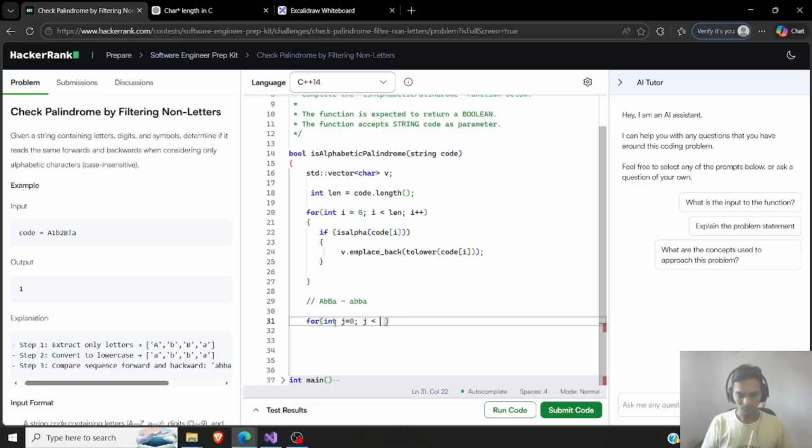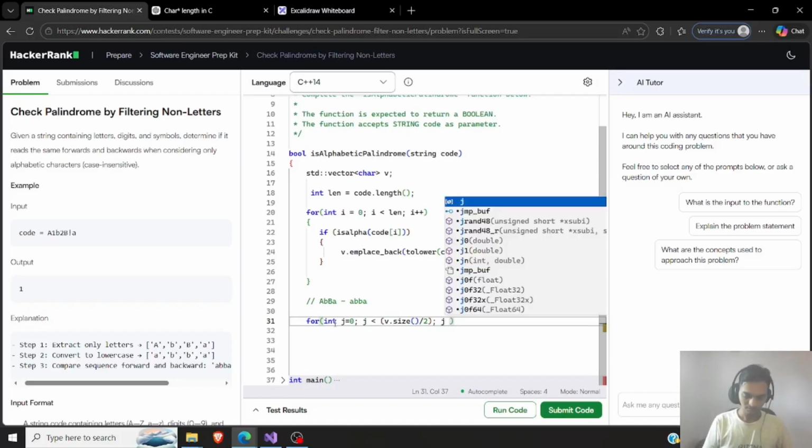So I don't want to go whole, I want to go less, and I have to get the new length now, so I'll have to get v dot, is there a length or is there size. Okay, that's good, this suggests something. So I have to go halfway just to be sure. I'll put parentheses here, so j will go halfway and the other halfway will be traversed by, I suppose, k.